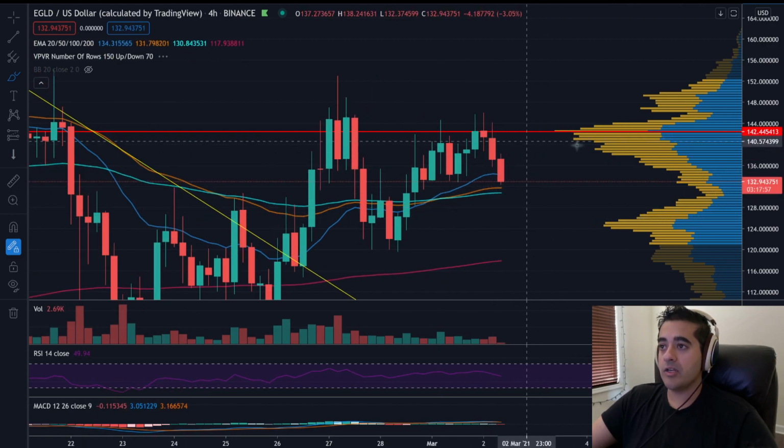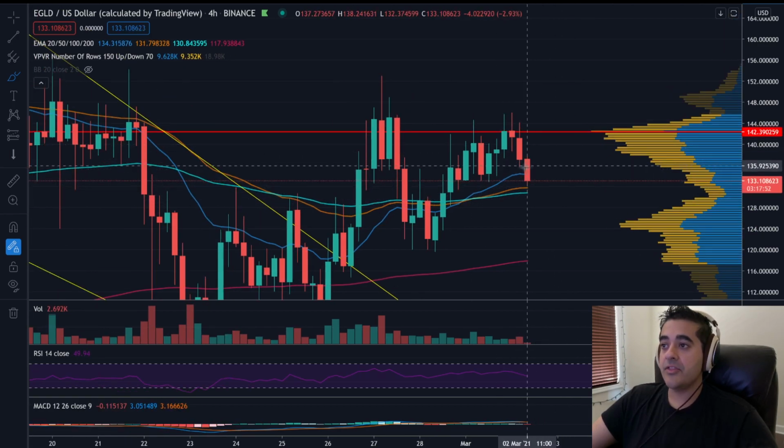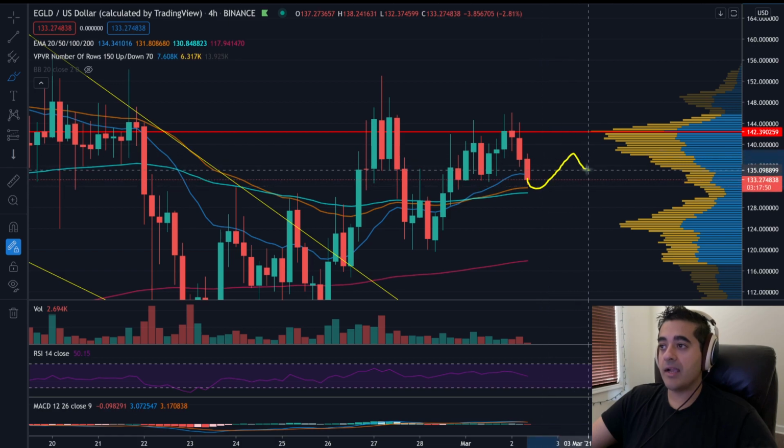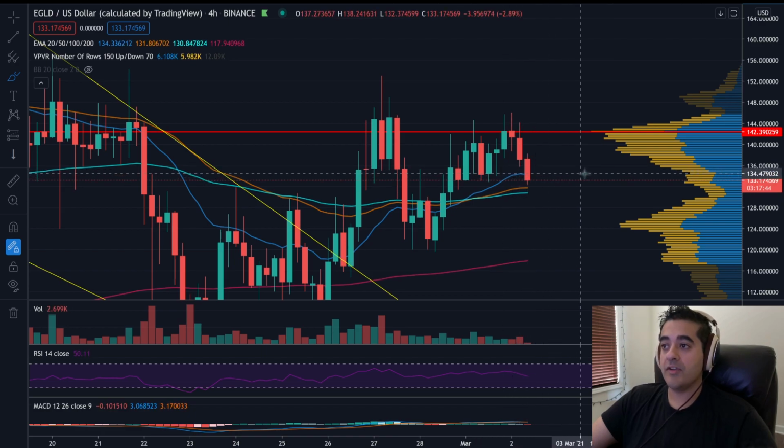So what we really want to see here to maintain bullish momentum with EGLD is we want to see the price move in an upward direction. Even if it goes sideways, that's fine. But as long as the price stays above these moving averages, that's a good sign because then you'll continue to see the 20 exponential curve upwards. That's what you want.